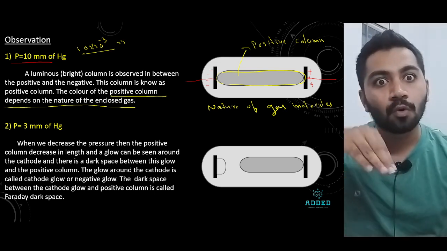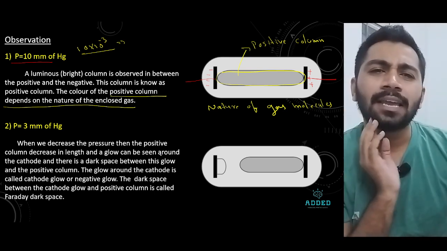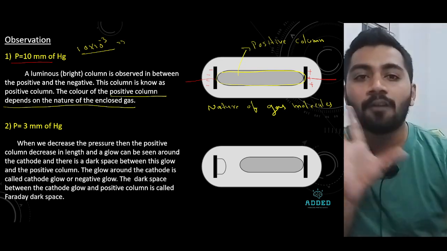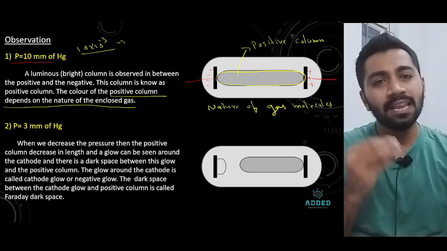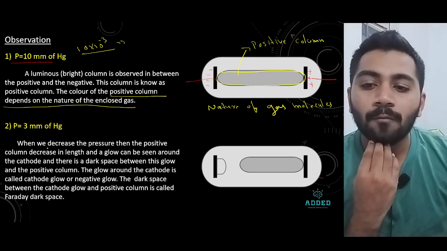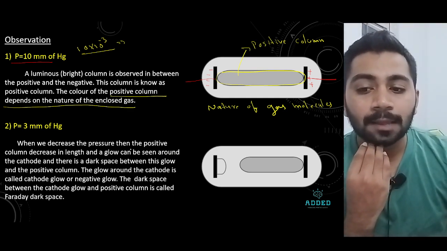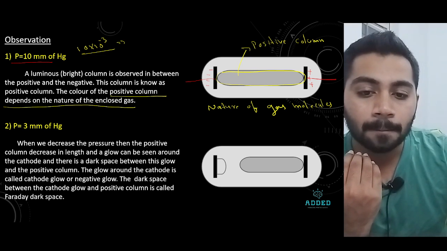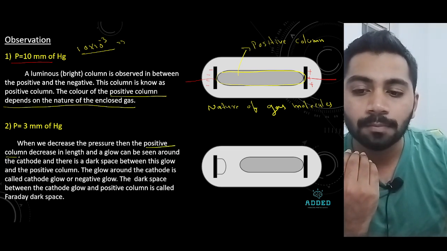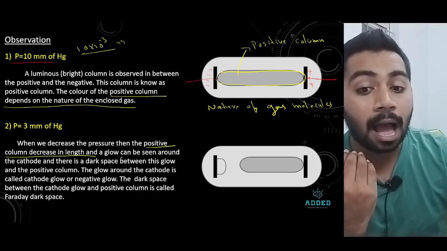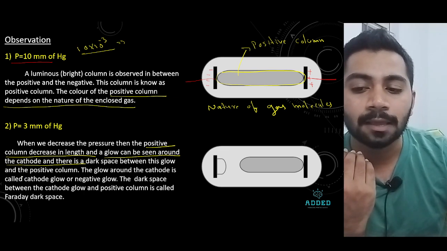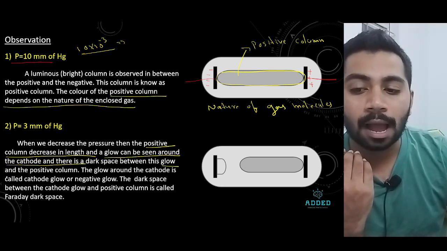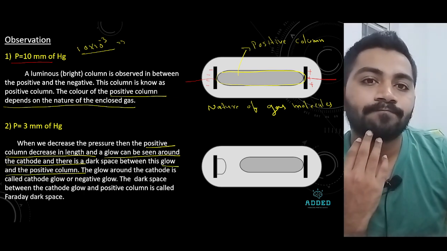Nothing extra in 10, it is just a simple thing. Now we'll reduce more, we'll go deeper. What if I keep 3 mm Hg of pressure? 10 is low, and in that I am keeping 3, very low. Let's see what happens. When we decrease the pressure, the positive column decreases in length, and a glow can be seen around the cathode, and there is a dark place between the glow and the positive column.